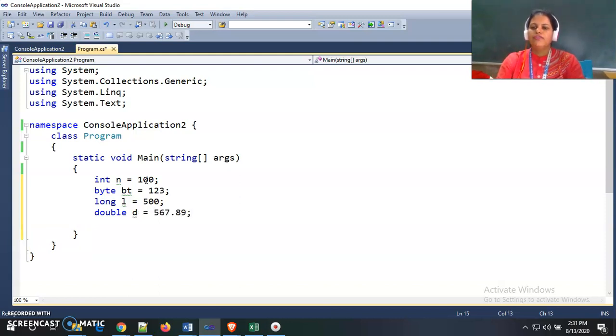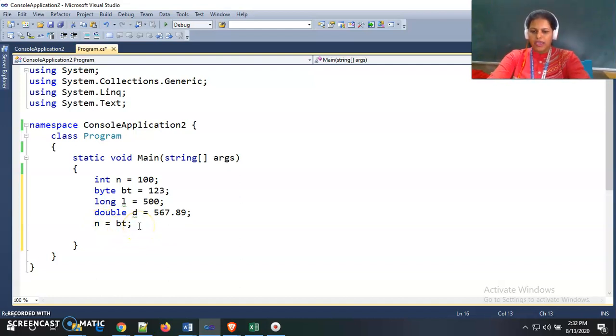Now if I want to store this byte value bt inside the n variable, I can store it, and the compiler does not give me any error message. Here bt is of type byte and n is of type int, and I am storing the byte value into an integer variable, and it does not give me any error.